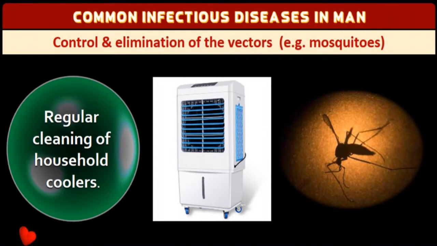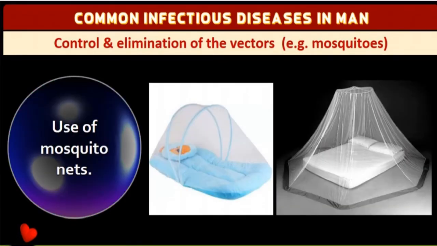So here you can see regular cleaning of household coolers. Usually in the summer season coolers are used. There the water becomes vapor and you feel the cooling. After that, the dust which gets accumulated in the cooler also will be one of the areas for breeding, because water and warmness will be there. There might be a breeding area of mosquito or accumulation of cockroaches also. So you should do regular cleaning of household coolers so that we eliminate the mosquito breeding.